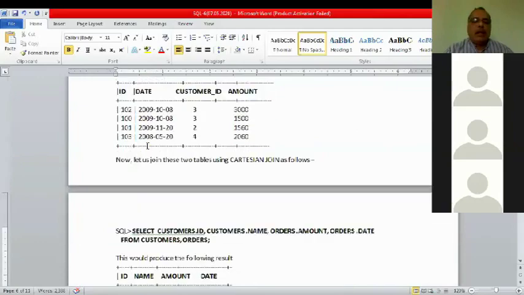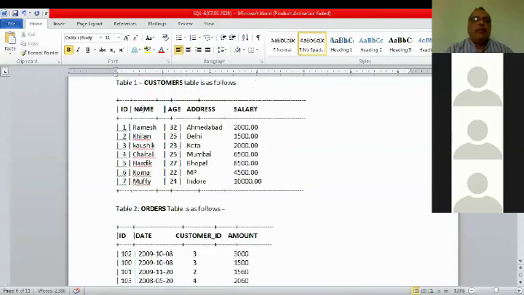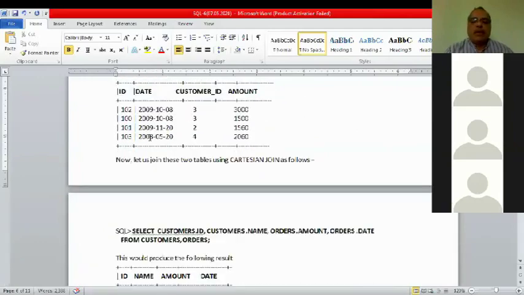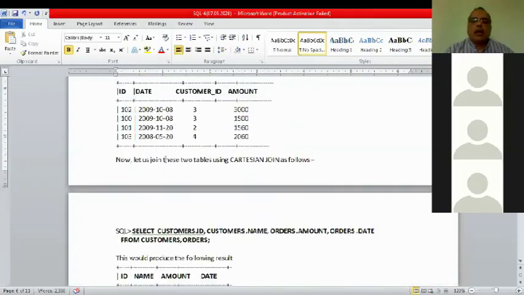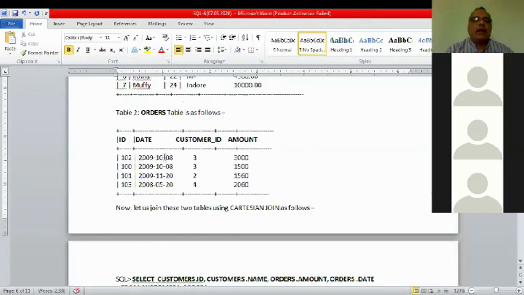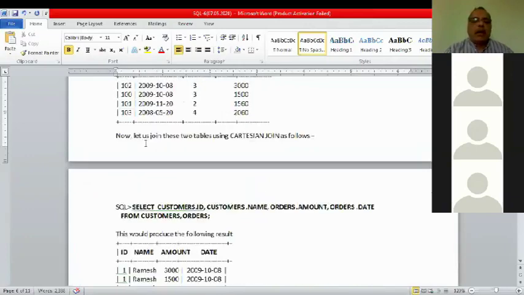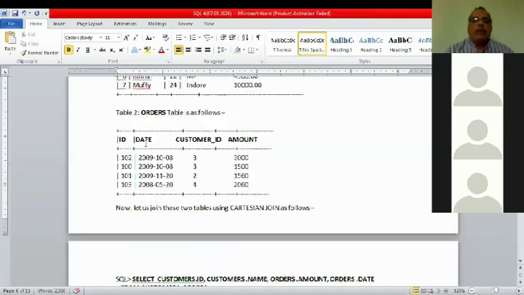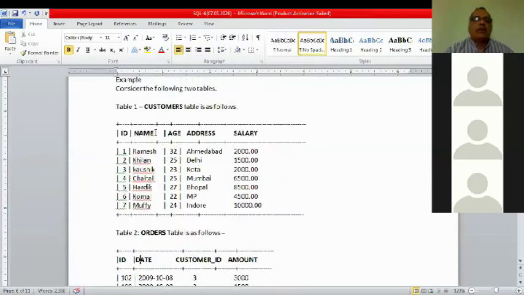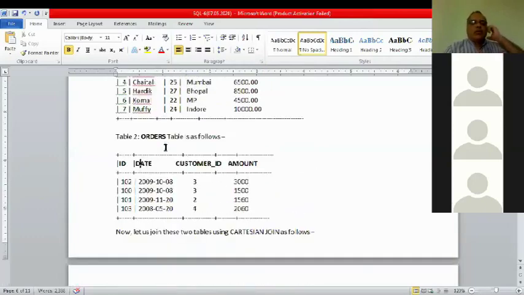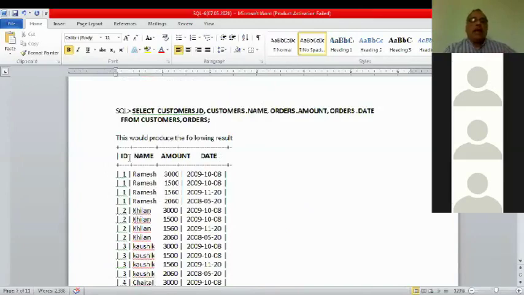Name and ID from customers, and amount and date from orders. So what would be the output? ID, name, amount, date, all will be coming.